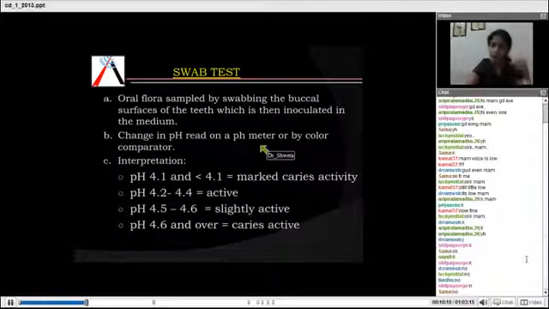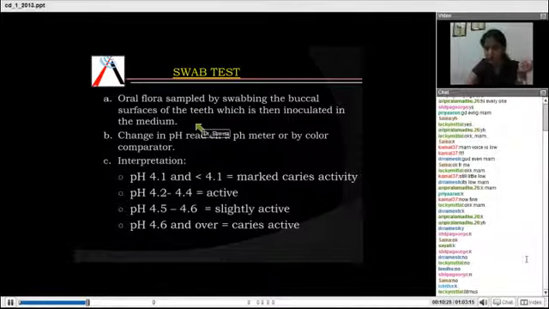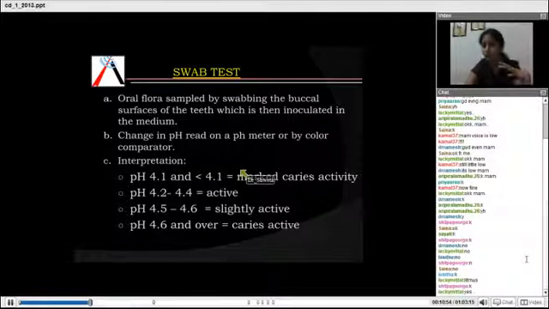In earlier days, we used to use pH papers. The color of the paper used to change. But nowadays, you have a meter which can give you a reading. So, once the swabbed surfaces of the teeth are put into the medium, it is measured in a pH meter. Litmus paper was used earlier. Litmus was only red to blue and blue to red, but there were other papers which showed different colors. But nowadays we use pH meters.